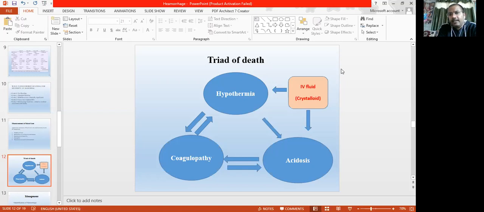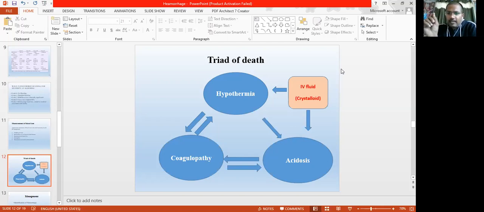If the patient has bleeding and it is not restored, the patient is not resuscitated in time, or the bleeding is not stopped in time, then the patient will land into this triad of death. And once the patient has landed into the triad of death, it's very difficult to save the life. So how does it develop? If the patient is having bleeding, the tissues get under perfused. This under perfused tissue goes into hypoxia that causes the acidosis.